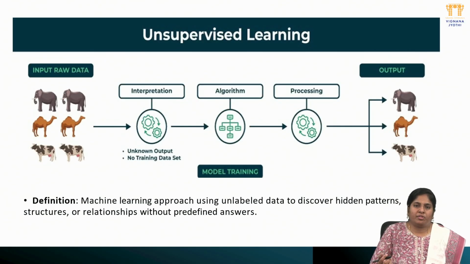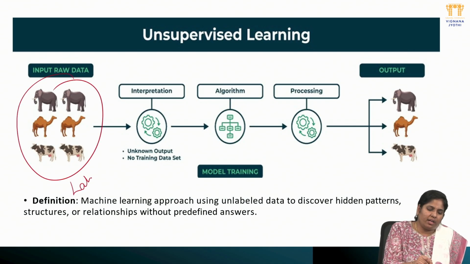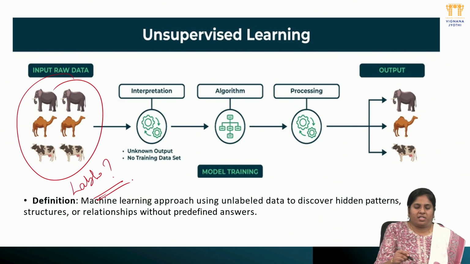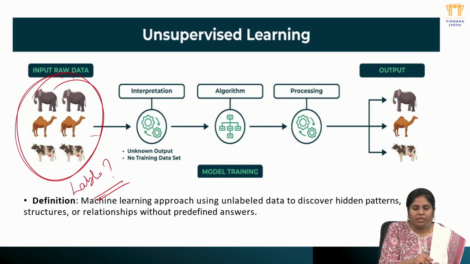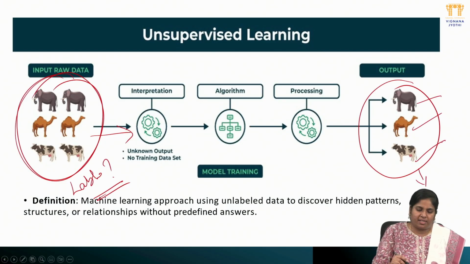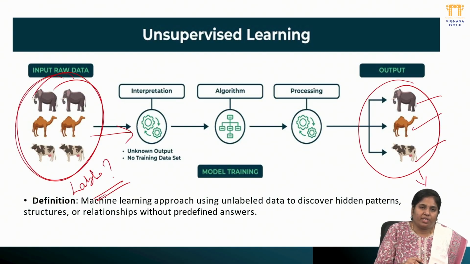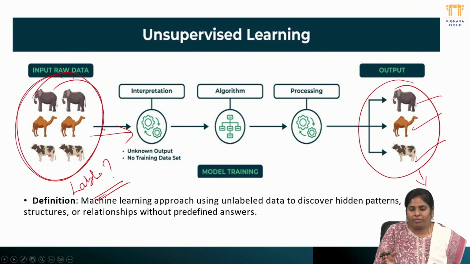Next, when it comes to unsupervised algorithms, we only provide the data. There is no labeling provided before processing the data. So we just give a bunch of random animal images, with no output and no training data sets. Here I am expecting my output to be a segregated animal data set. So I am giving a mixed set of animal images, so that the data itself gets segregated and works with the algorithm to process the required output.